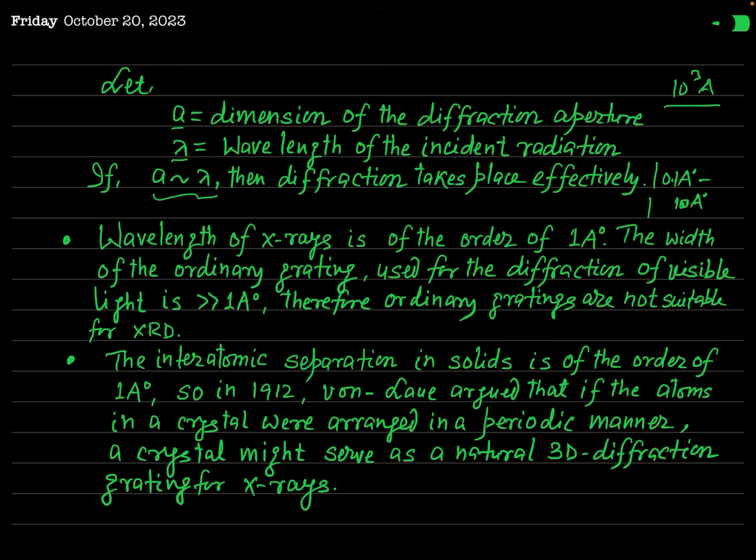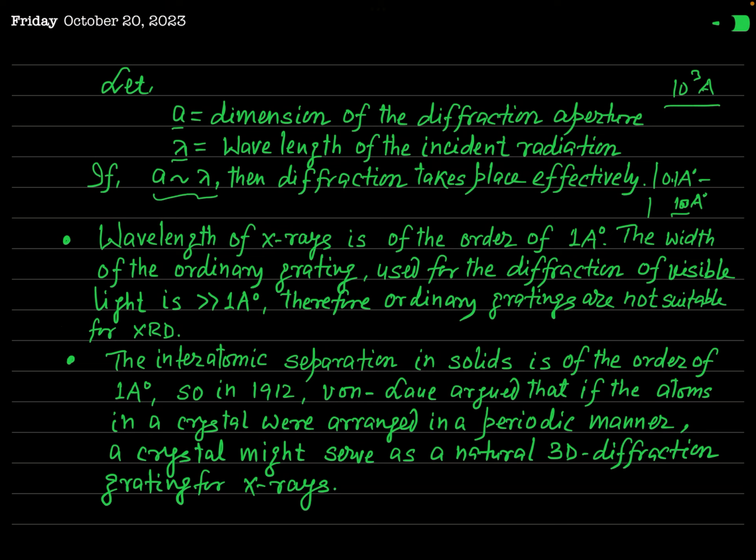So this wavelength of X-ray is much smaller than the width of the grating, and that's why you can say that the ordinary grating which effectively diffracts visible light cannot be used for the diffraction of X-ray.